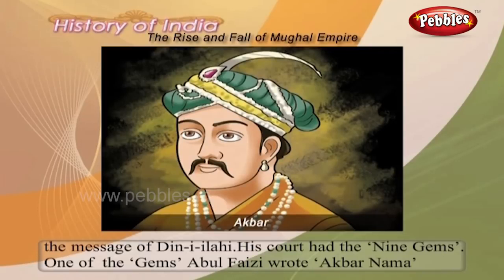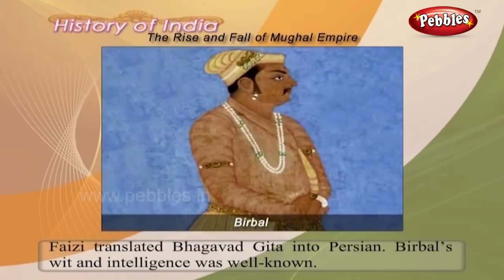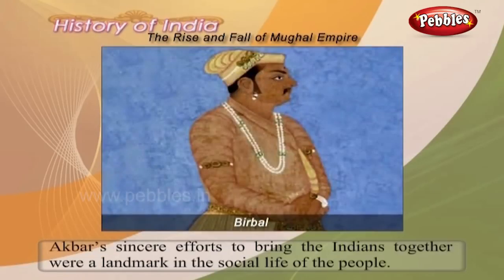His court had the nine gems. One of the gems, Abul Fazl, wrote the Akbar Nama. Faizi translated the Bhagavad Gita into the Persian language. Birbal's wit and intelligence was well known. Akbar's sincere efforts to bring the Indians together were a landmark in the social life of the people.